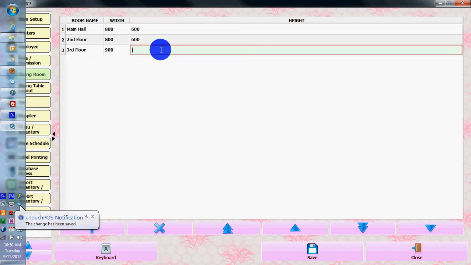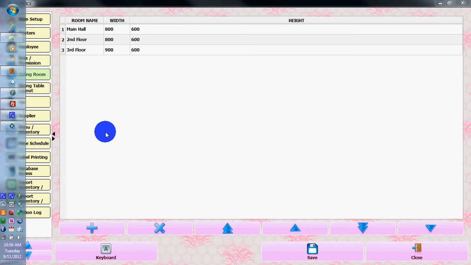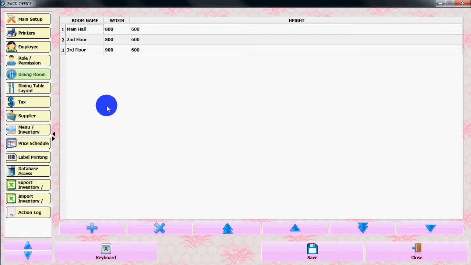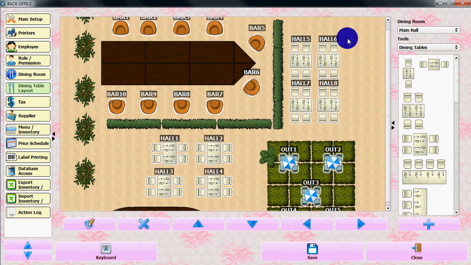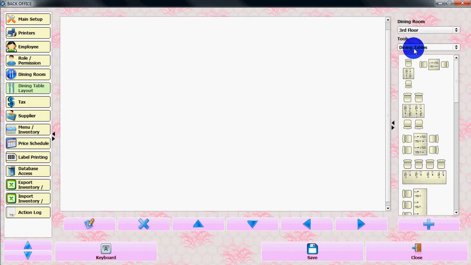I think I did not do the proper way to save it. And so here we have made a floor, so you need to put tables and layout from the dining table layout. From the right side, dining room, you need to select which dining room you want to create.